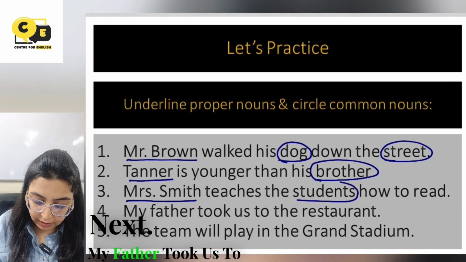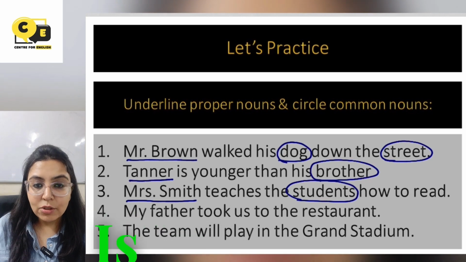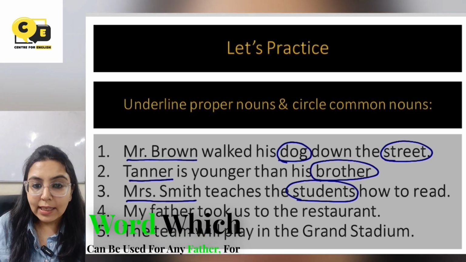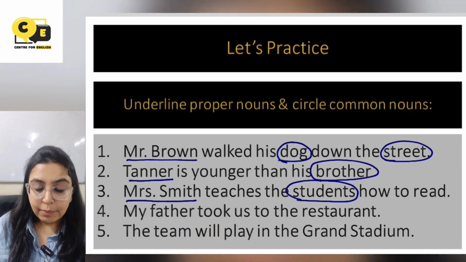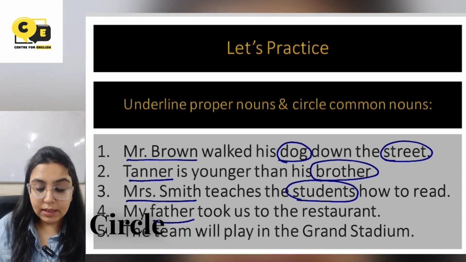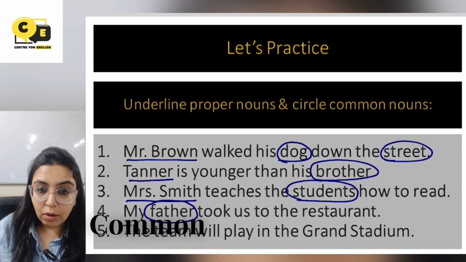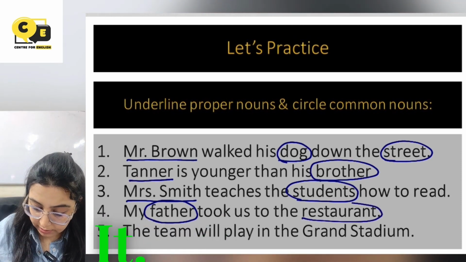Next, my father took us to the restaurant. Now, here the name of the father is not given. Now, father is the word which can be used for any father, for all fathers. So father is a common noun and thus we will circle it. Took us to the restaurant. Now the name of the restaurant is also not given. So restaurant is a common noun and we will circle it.